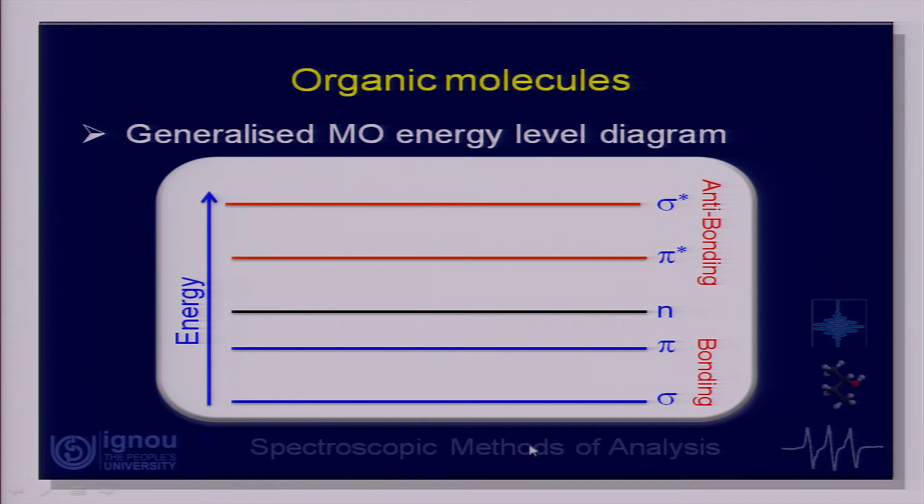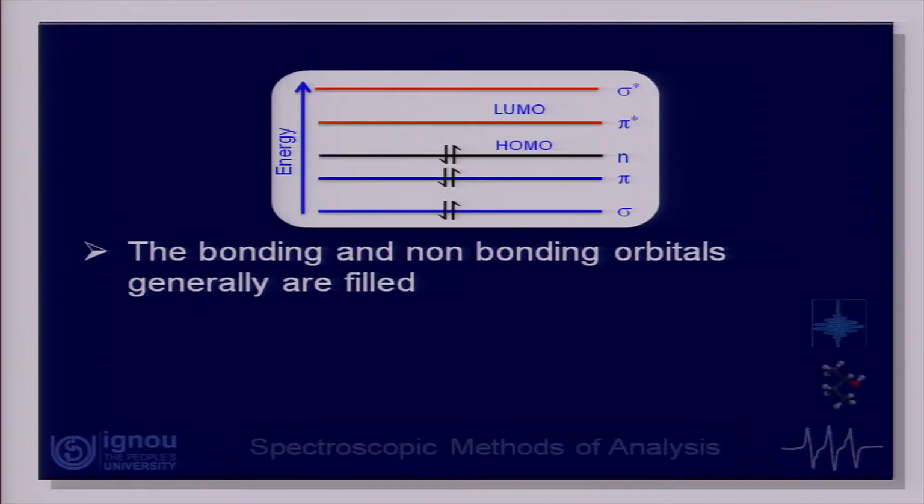This also tells us the relative disposition of different energy levels, that is, the sigma levels are of the lowest energy and sigma star is of the highest energy. Okay. So, these are the different possible molecular orbitals or electronic energy levels of a molecule. When we fill all available electrons into these molecular orbitals, we find that typically all the bonding molecular orbitals are completely filled, and the non-bonding ones are also filled.